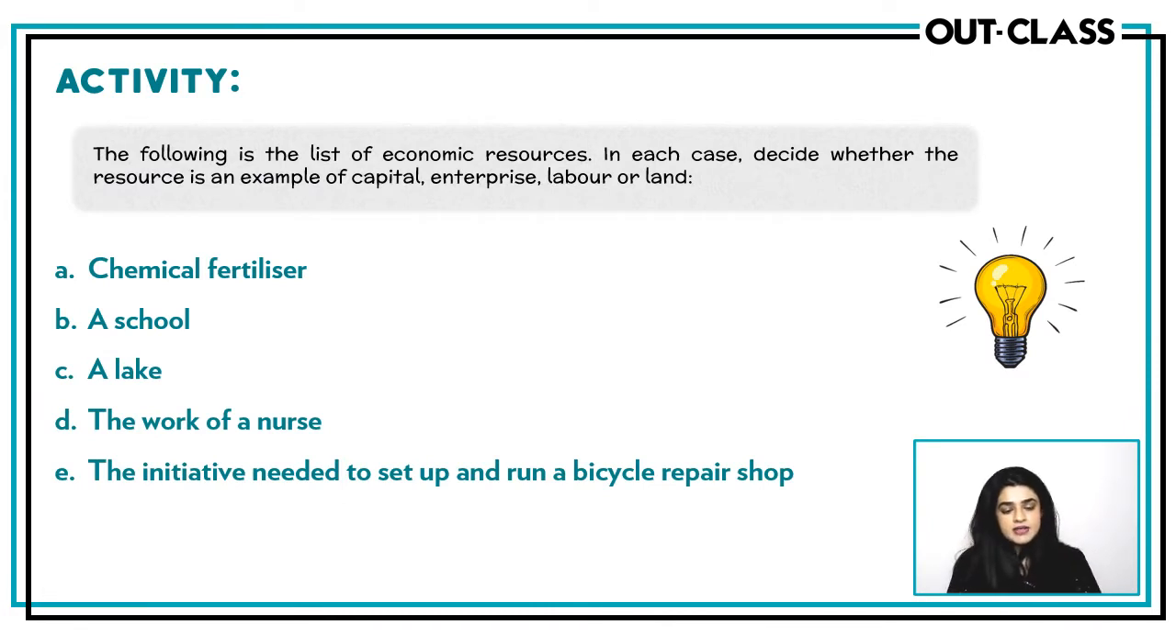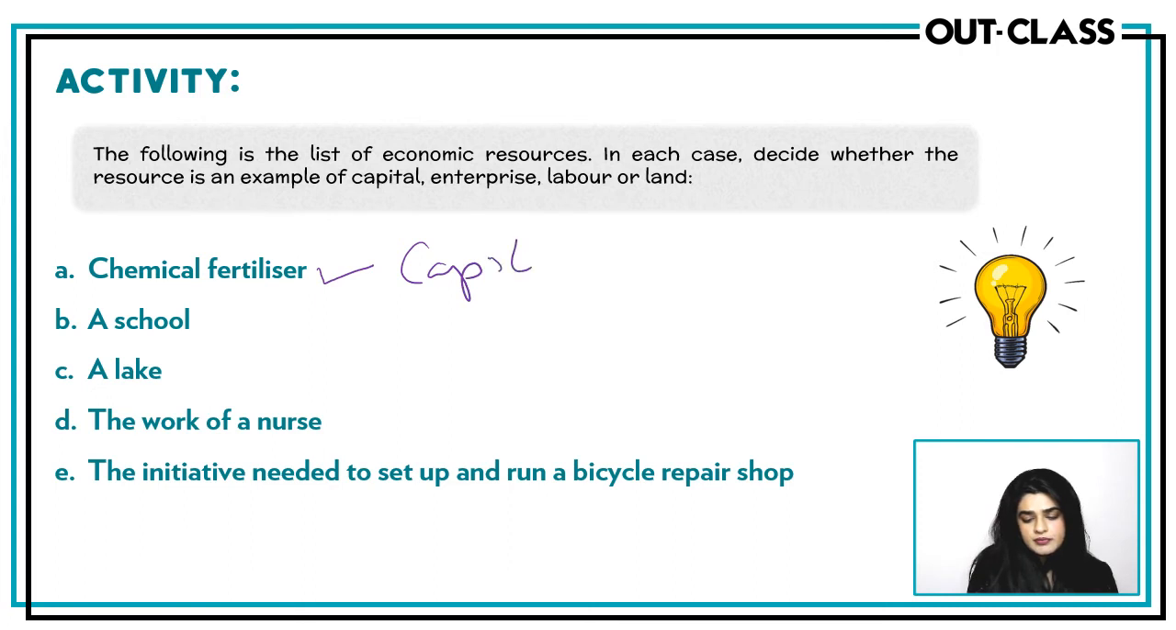Let's do this activity. The following is the list of economic resources. In each case, decide whether the resource is an example of capital, enterprise, labor, or land. So let's go through them one by one. Capital, enterprise. Chemical fertilizer. What is a chemical fertilizer? Since this will assist in the production of something, this will qualify as capital, because it is a man-made resource which will help us in making something else, probably grow more fruits or vegetables.